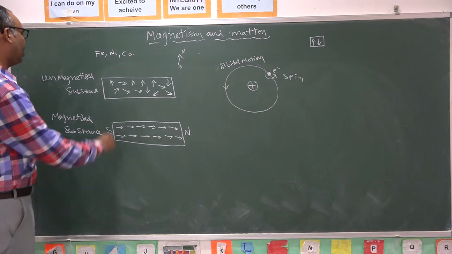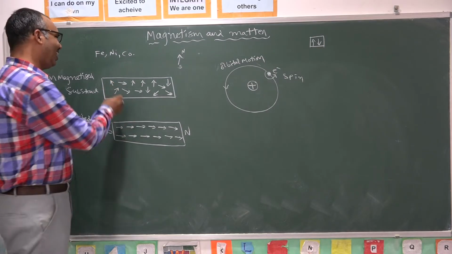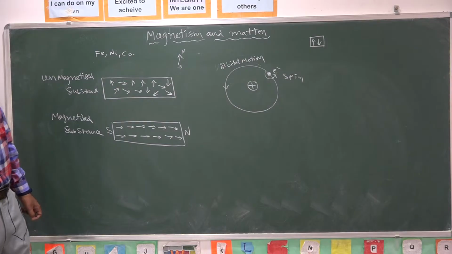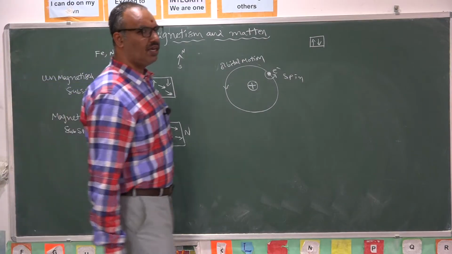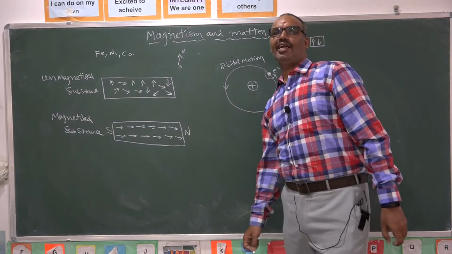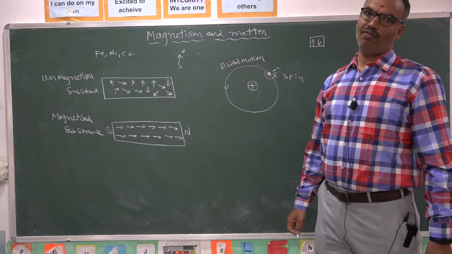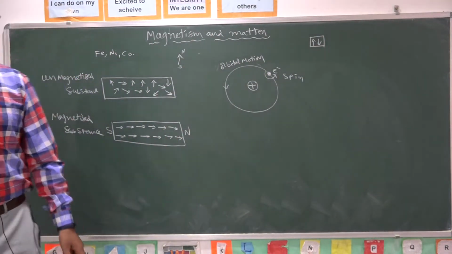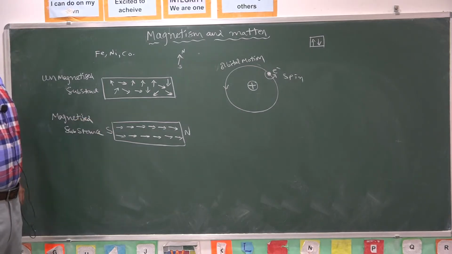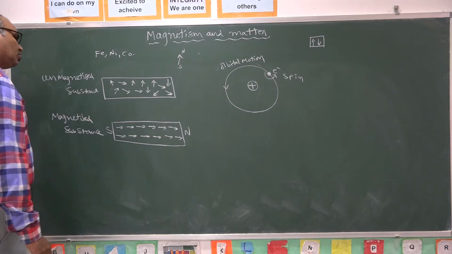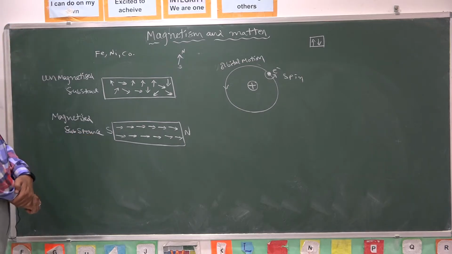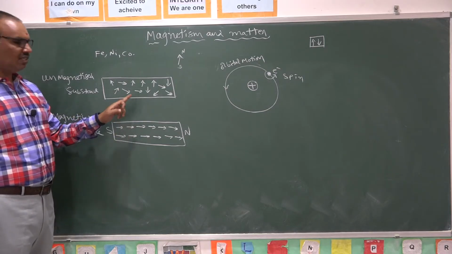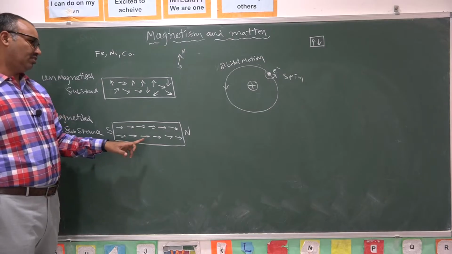What is the difference between unmagnetized substance and magnetized substance? We aligned all the molecular magnets or atomic magnets into one order. There are different methods for doing this: single touch method, double touch method, electrical method, induction method. Whatever method you follow, the main purpose of the method is to align the molecular magnets or atomic magnets into a proper order. Such an arrangement of atoms or molecules leads to the development of magnetic behavior inside a substance. Hence this is an ordinary iron piece, and this is a magnetized iron piece. The difference is like this.